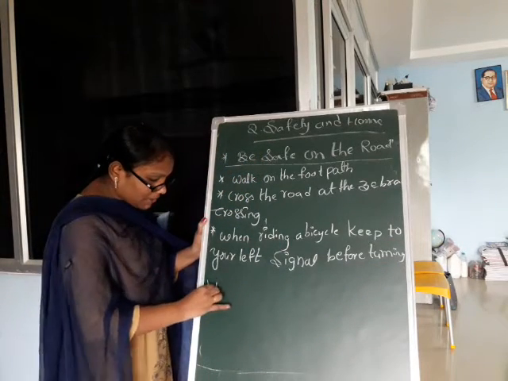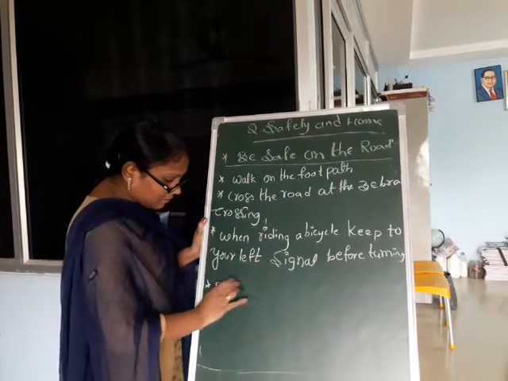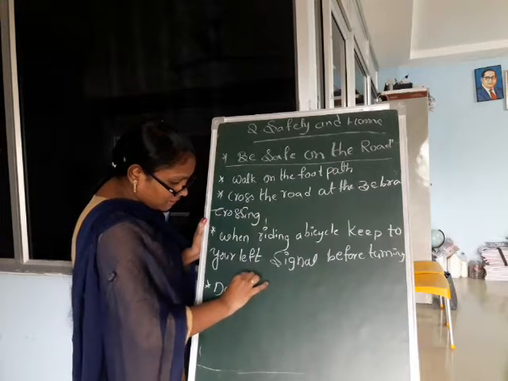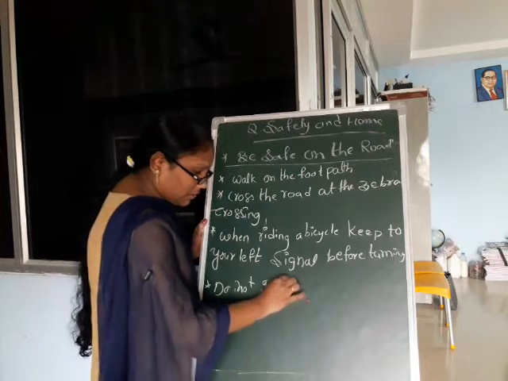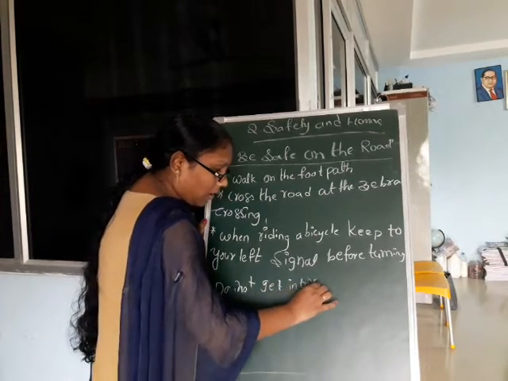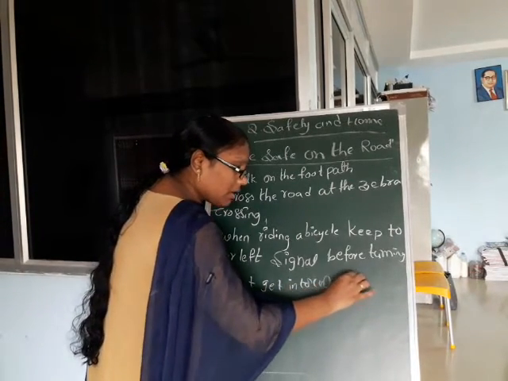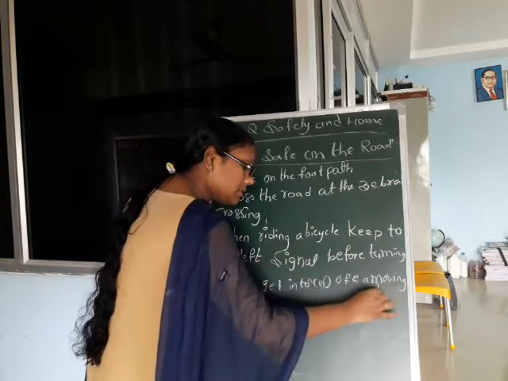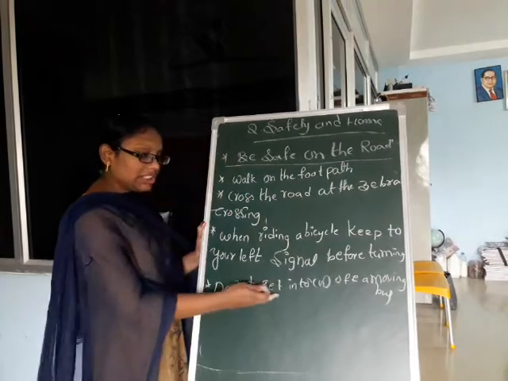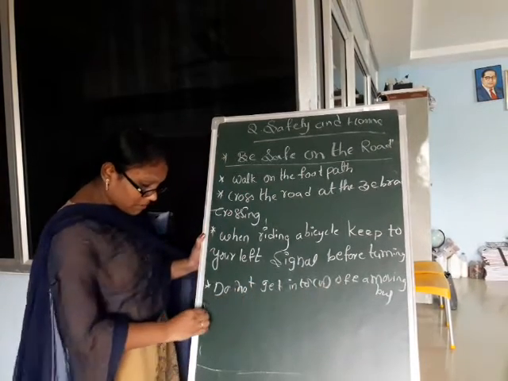And next point, do not get into or get off a moving bus. It is the main point, children.